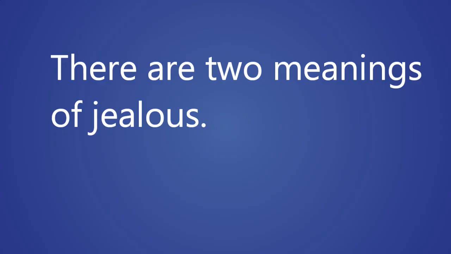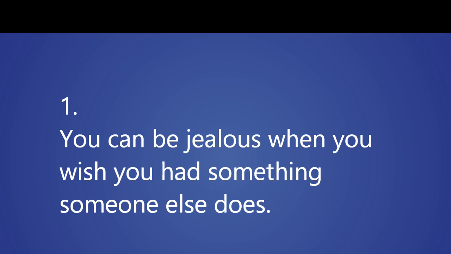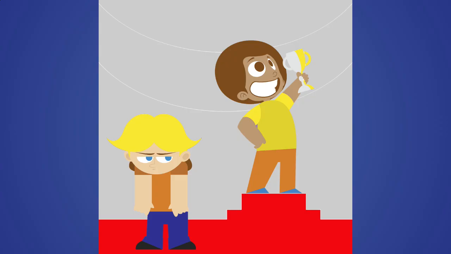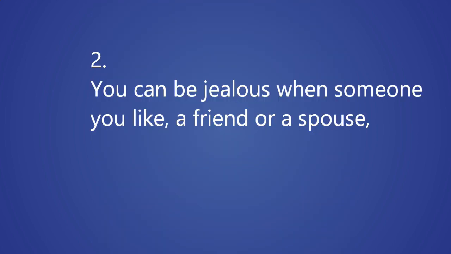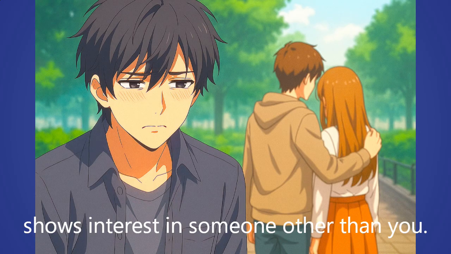English. Emotional words. Jealous. There are two meanings of jealous. 1. You can be jealous when you wish you had something someone else does. You can be jealous of their achievements or position or things they have. Number 2, you can be jealous when someone you like, a friend or a spouse, shows interest in someone other than you.